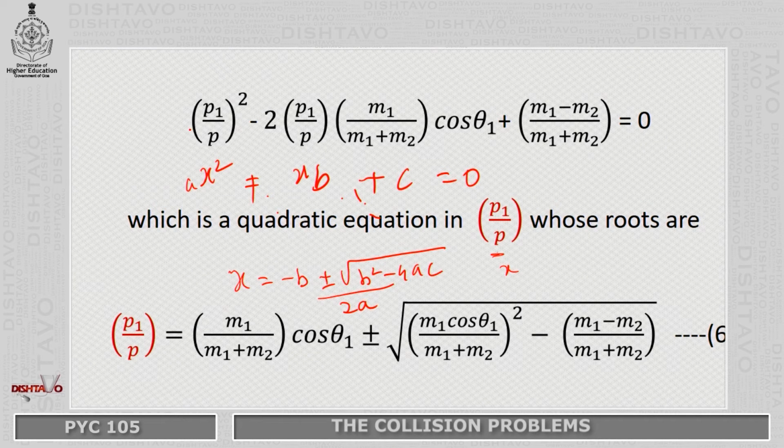Now, our a is equal to 1, b is given by this quantity and c is given by this quantity. If we substitute these, we get to equation number 6.